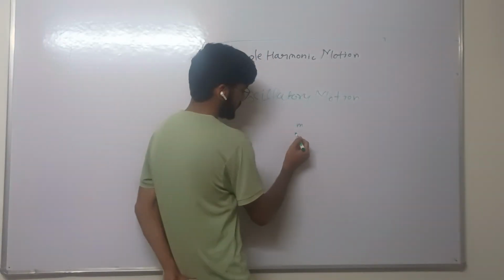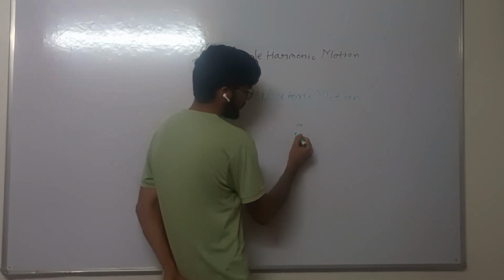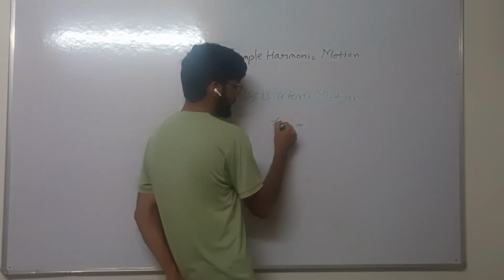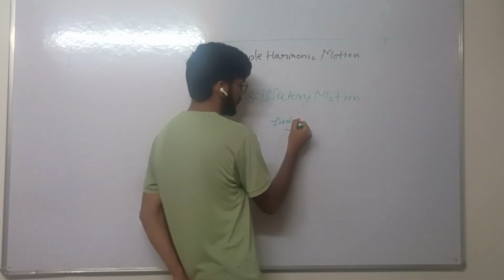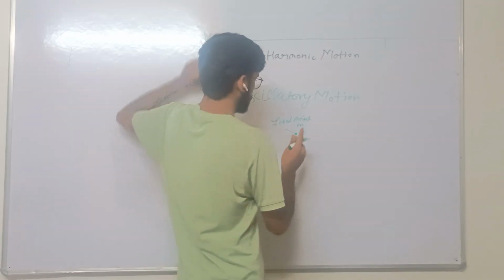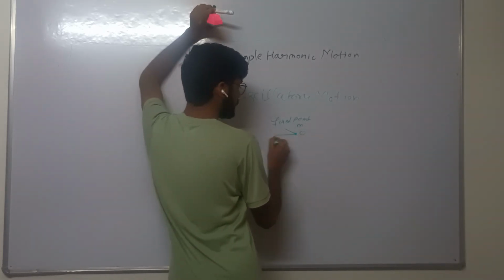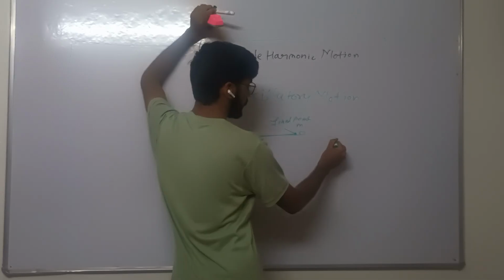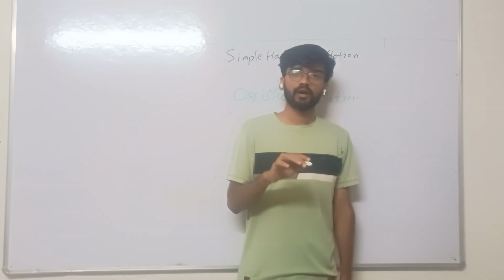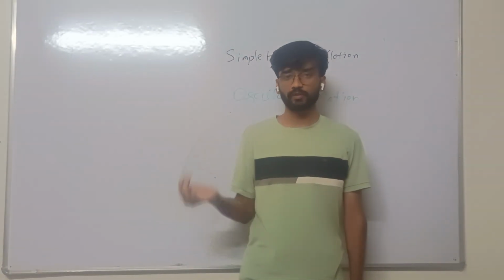suppose this is a particle of mass m and this is the fixed point O. Okay, so if a particle repeats its motion to and fro about a fixed point, then its motion is called oscillatory motion.